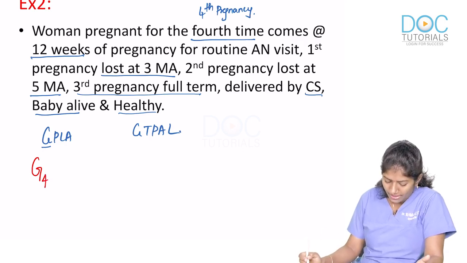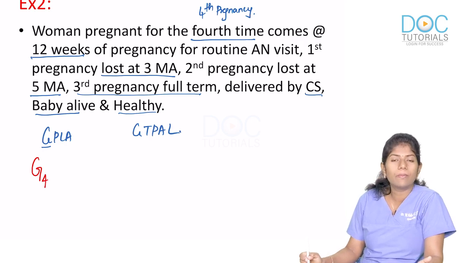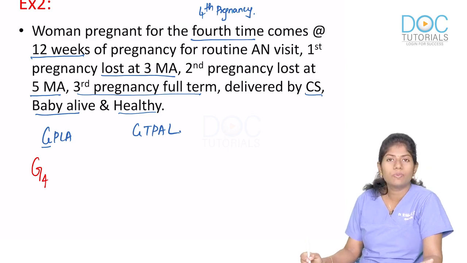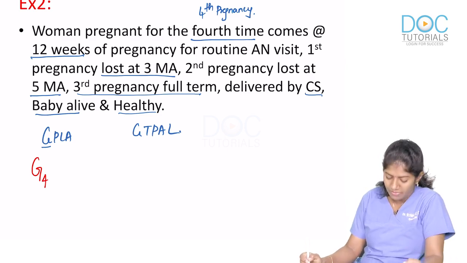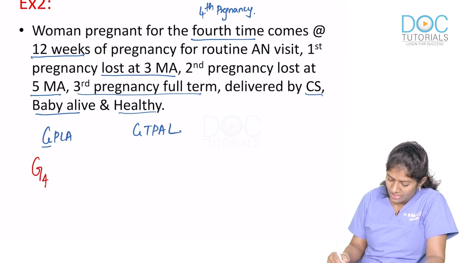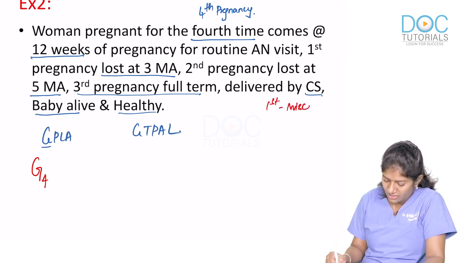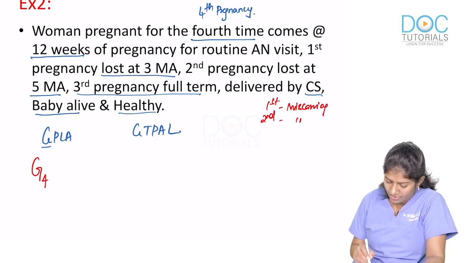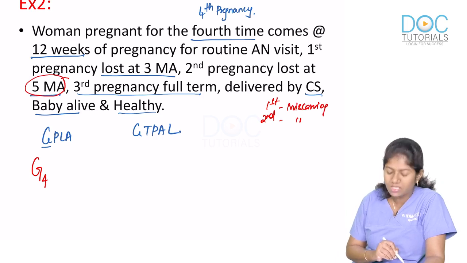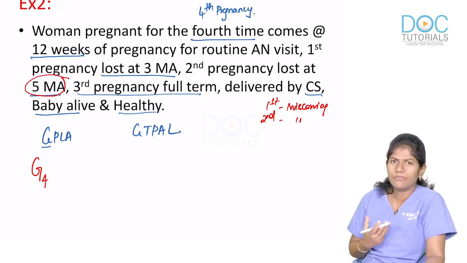Okay. Para refers to the number of pregnancies which have crossed the period of viability, not including the present pregnancy. This is her 4th pregnancy. She has had 3 pregnancies in the past. Out of those 3 pregnancies, the first pregnancy was a miscarriage. The second pregnancy was again a miscarriage because it was lost at 5 months of amenorrhea. So I will put it under miscarriage. Roughly 5 months of amenorrhea means around 20 weeks.